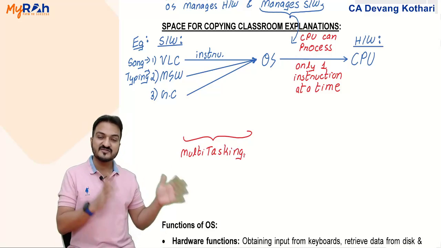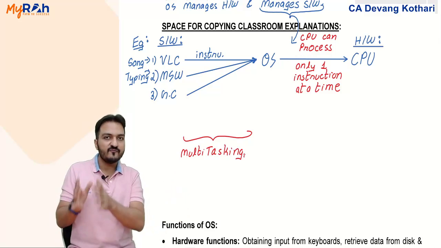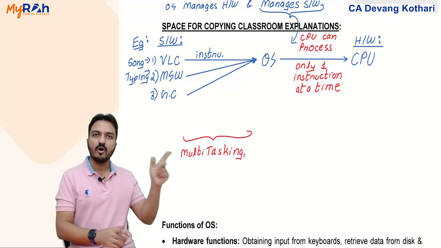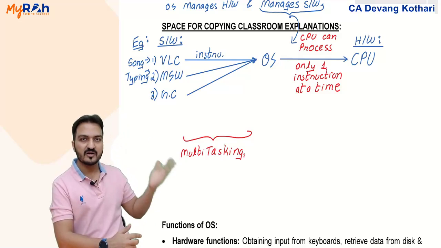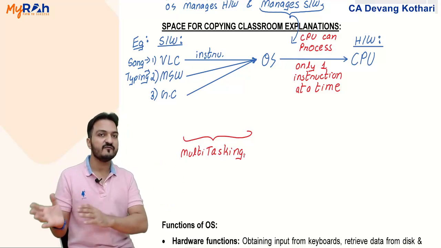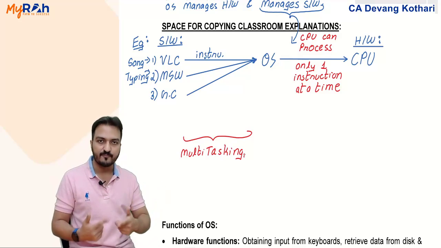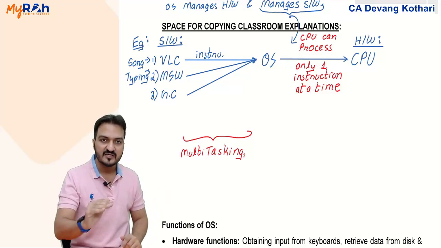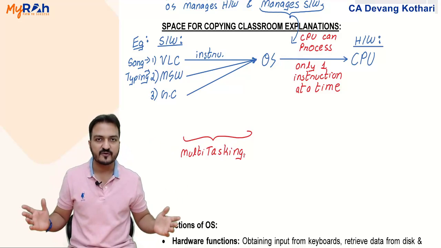At a time, the CPU can work on multiple tasks, and it can do so because the operating system manages that. Now, when I am running 3 programs at a time, all 3 of them give instructions to the operating system, and the CPU has to keep shifting between the programs. Who will make the CPU shift? The operating system will make the CPU shift.